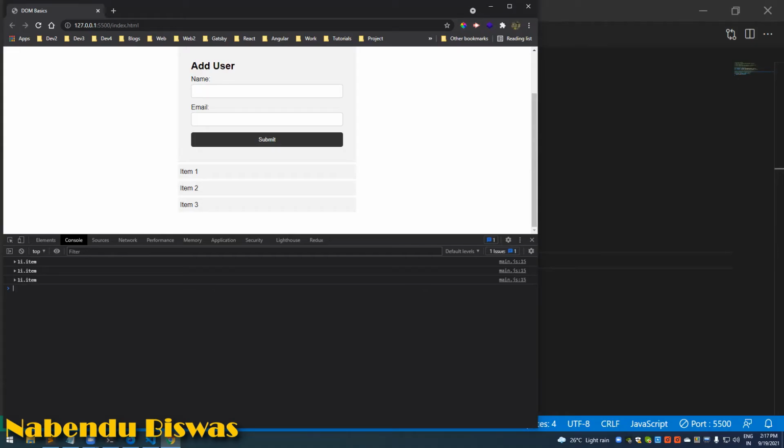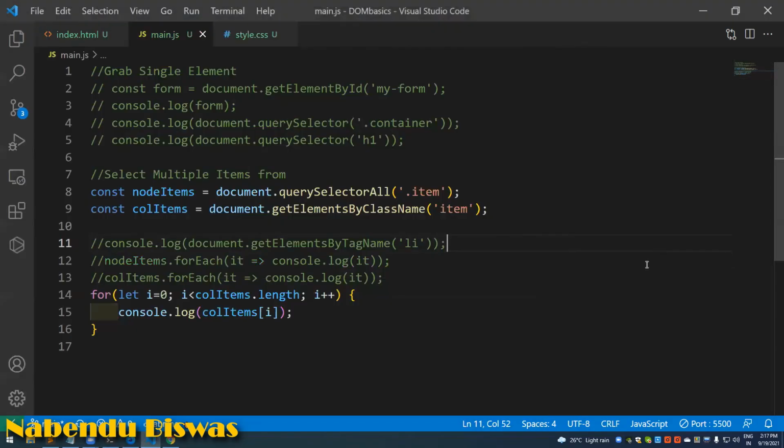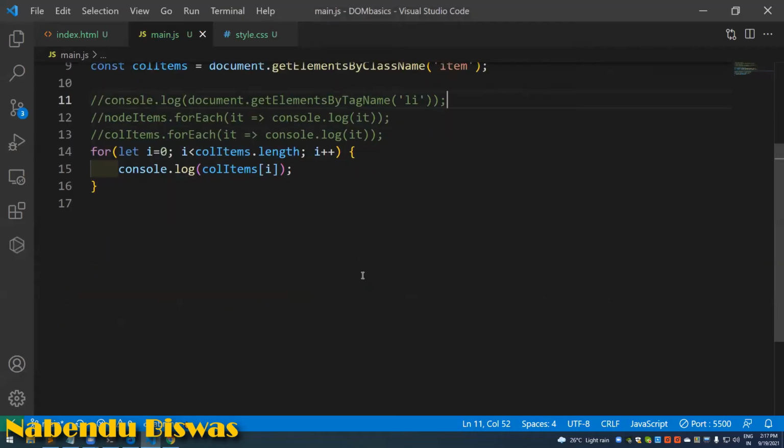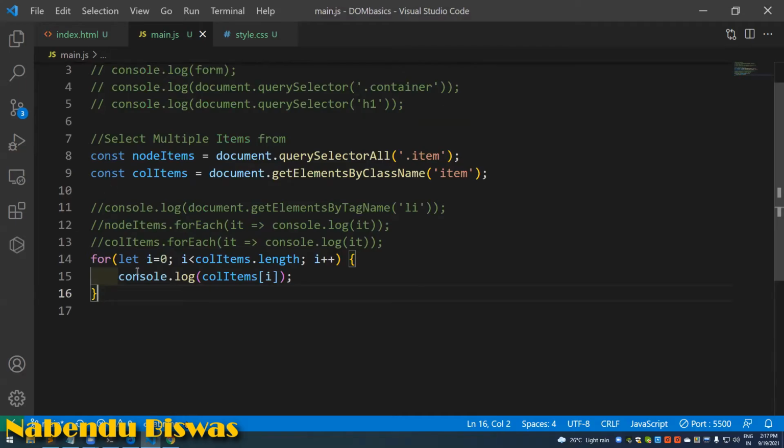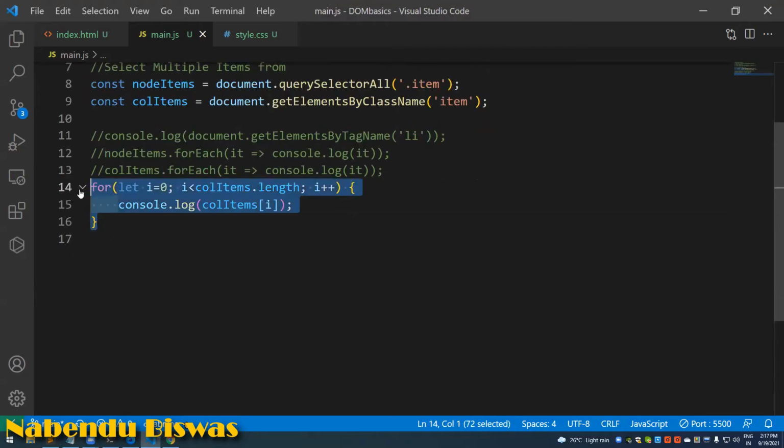Okay, so now we will look into DOM manipulation, which is very important. So we'll look into DOM manipulations. Let me comment this out again.